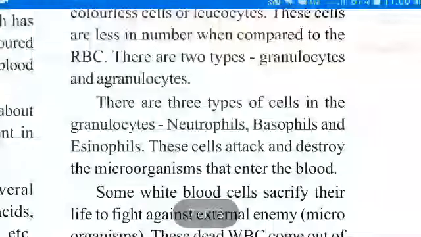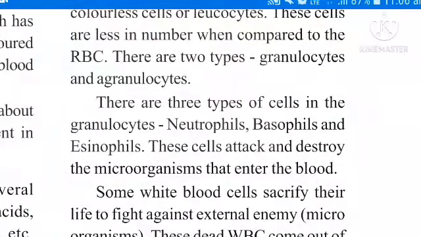These cells attack and destroy the microorganisms that enter the blood. See, if any microorganisms enter our body, immediately these white blood cells are activated to destroy those microorganisms. Simply, white blood cells improve our immunity.